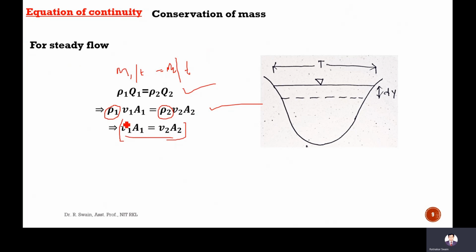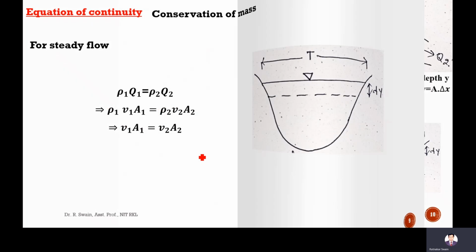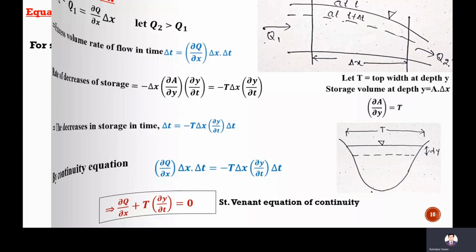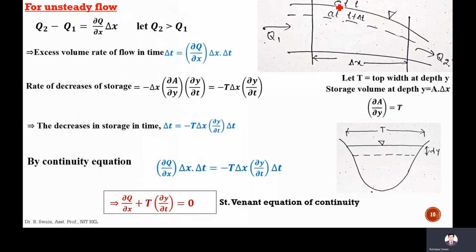This is the continuity equation for a steady flow. However, for unsteady flow, let this be the channel, this is the water surface, at a time this is the water level, and after time delta t, this is the new water level here. Q1 is entering the system, and Q2 is leaving the system. Delta x is the length of the channel.